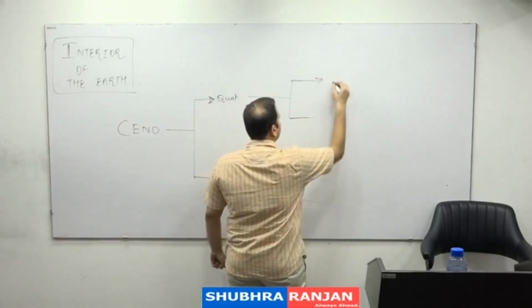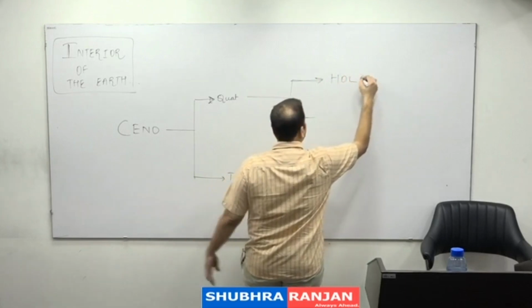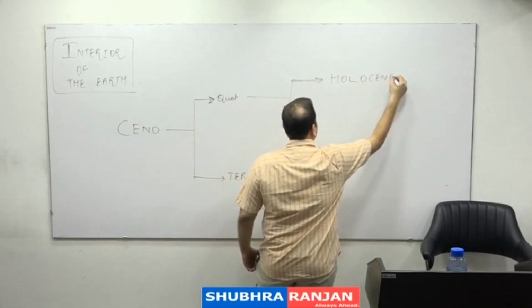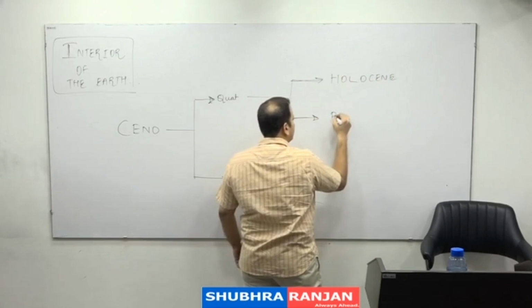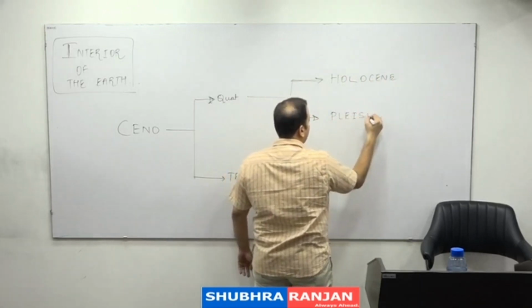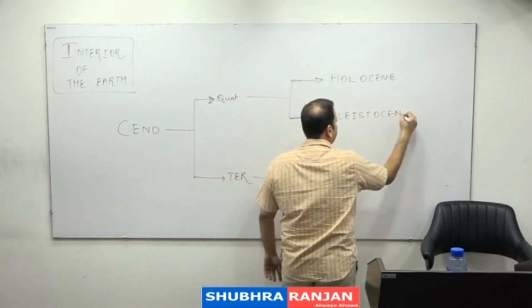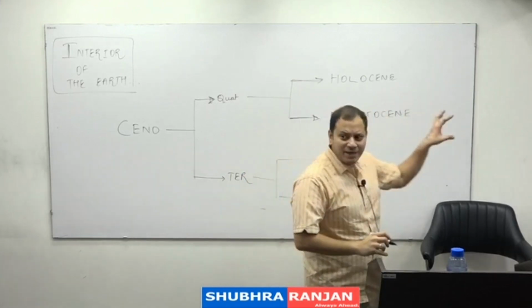एक है younger ऊपर है Holocene, and दूसरा is Pleistocene. तो हम इसको कहेंगे ईपो.